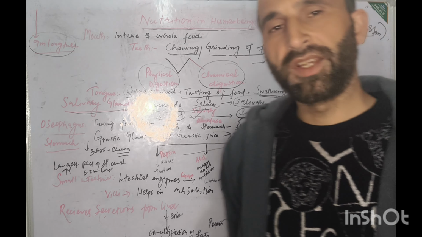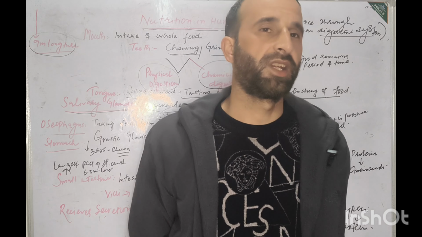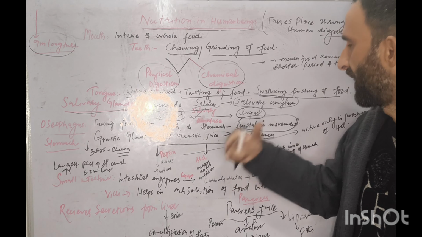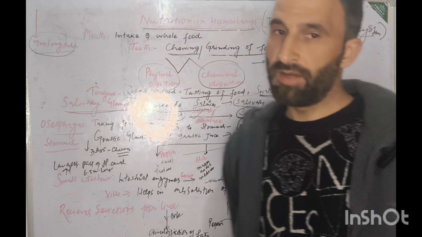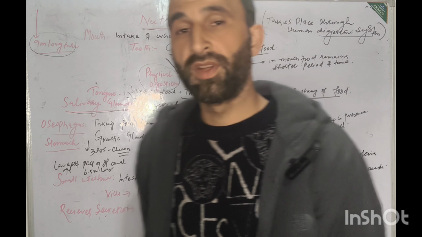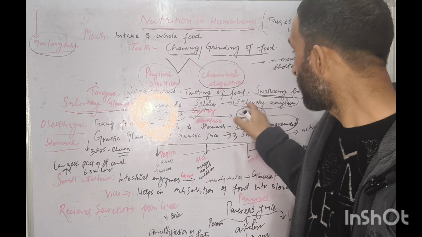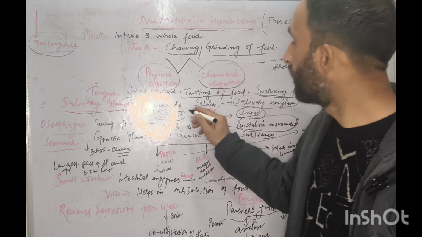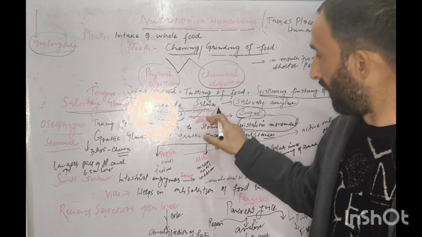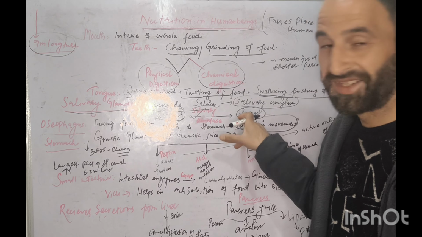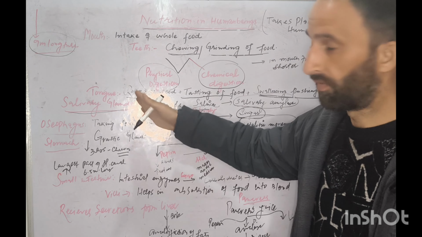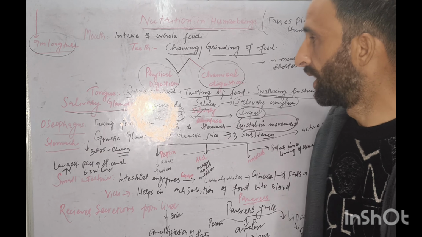So what is saliva? Saliva is actually a watery substance that adds water to the food. But the main point here is that this watery substance consists of an enzyme. That enzyme is known as salivary amylase. Now we have to see what is the role of salivary amylase. Salivary amylase converts starch into sugar. When starch is converted into sugar, it is called chemical digestion. In the mouth there are two types of digestion: one is physical digestion and another is chemical digestion.